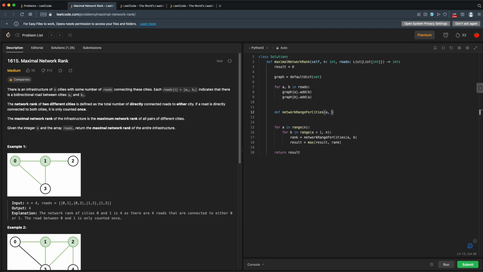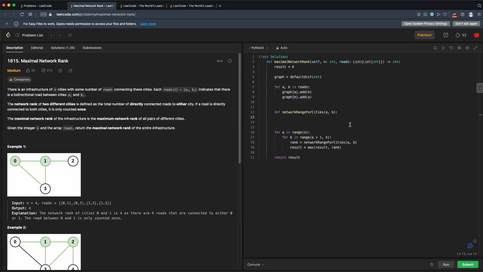So this will take two cities, A and B. Now it tells us over here that the network rank is defined as the total number of directly connected roads to either city. And if a road is directly connected to both cities, it is only counted once. So let's just make sure that this is doing what we think it's doing. I think it's the sum of the two cities, but let's just double check here. So in this example, we have 0, 1, 2, and 3. And it looks like 0 has 2 directly connected roads, and 1 has 3 directly connected roads, but this road is shared. So it looks like we have 4 total, and our result is 4, yes.